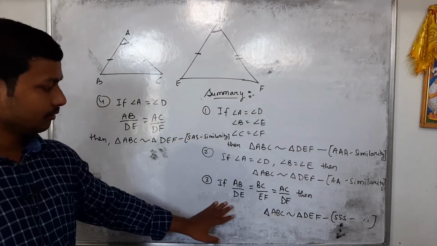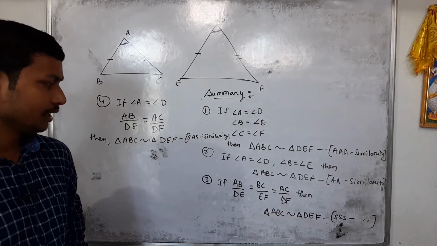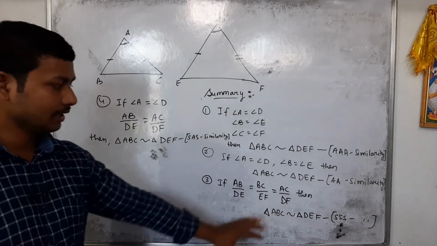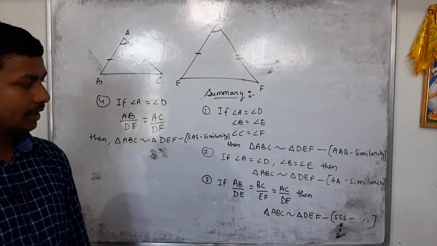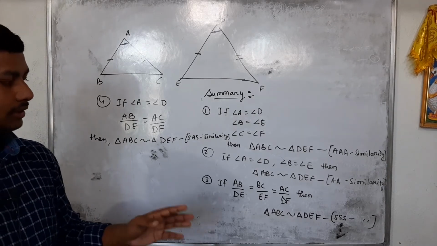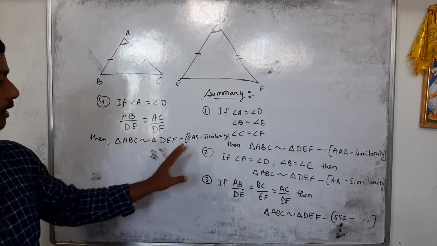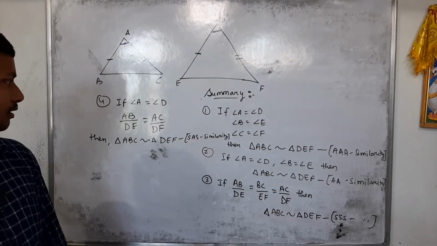And the third one, that if the corresponding sides ratios are proportional, then we can say that the two triangles are similar, that is from side criteria. And the fourth one, that is side angle side.